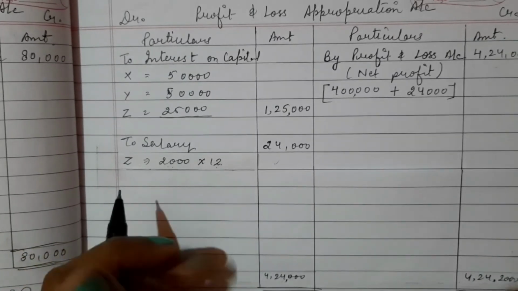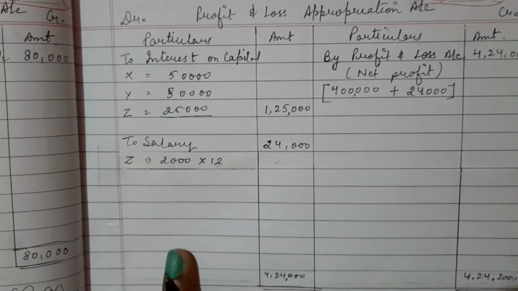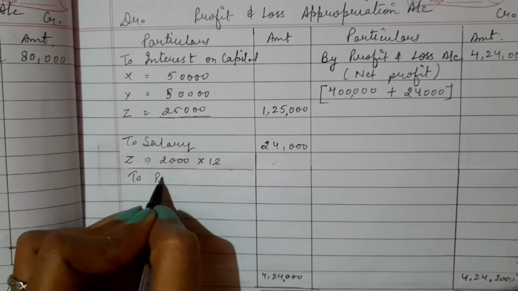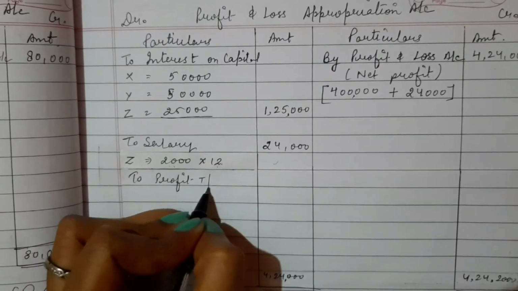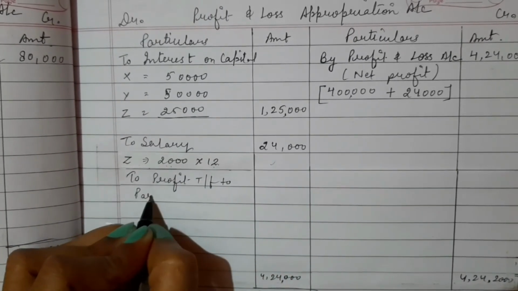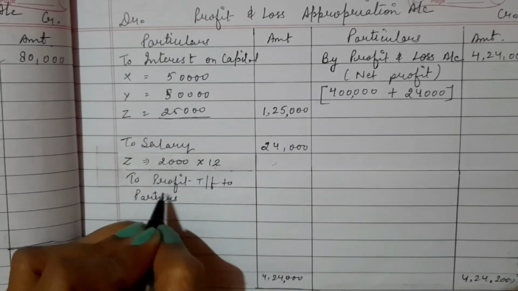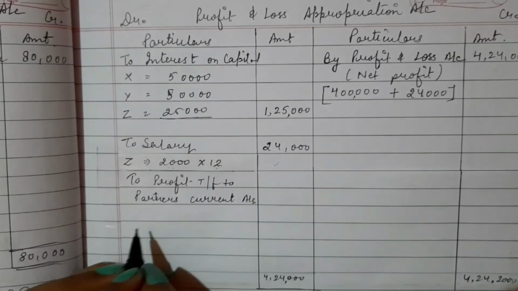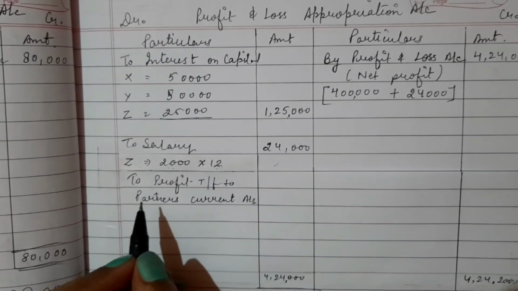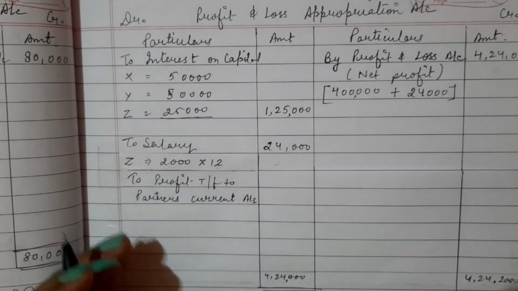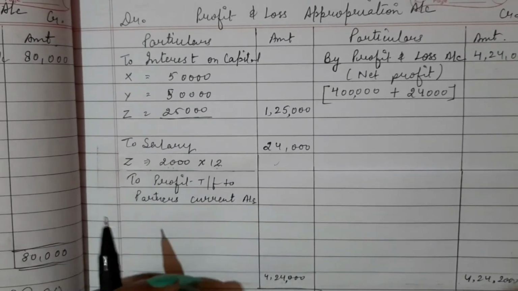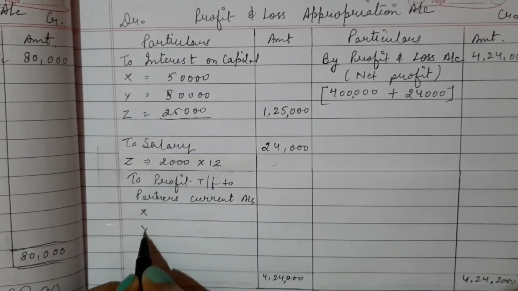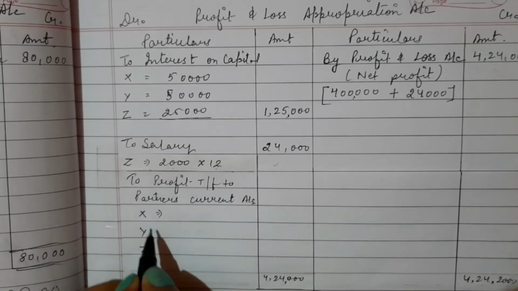So in this question the profit will be transferred to the current account, not the partner's capital account. So that's why I am writing here: to profit transferred to partner's current account. As you know, whenever our capitals are fixed, we prepare an alternate current account in which we make all these adjustments, right. So that is why the profit will be transferred to the current accounts for X, Y and Z.